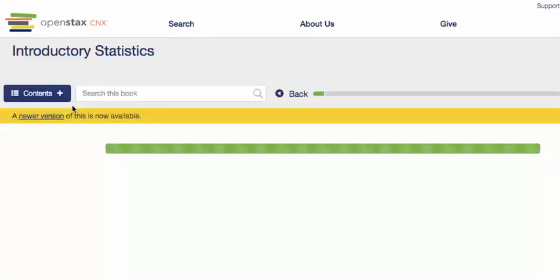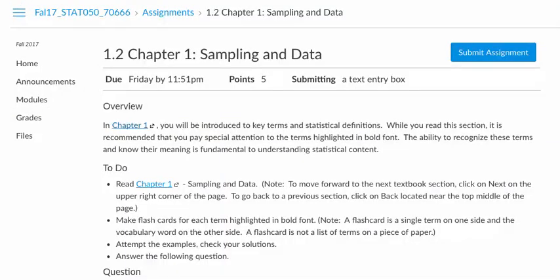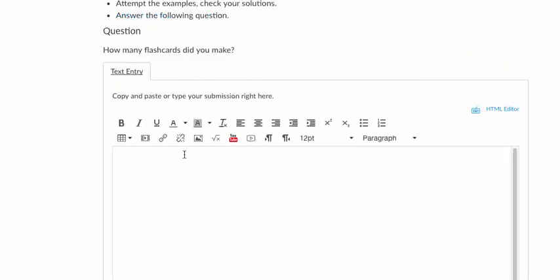All right, I think I'm almost finished giving you some information about our course. Let me just go back just a minute. What I asked you to do in this particular section is to make flashcards for the vocabulary words that are in this section. The flashcards will really help you as you get ready for the first test. And then once you're ready to answer this question, there's a button up here at the top to submit the assignment, and you can click on that. And then you can write your response here. And then click submit.